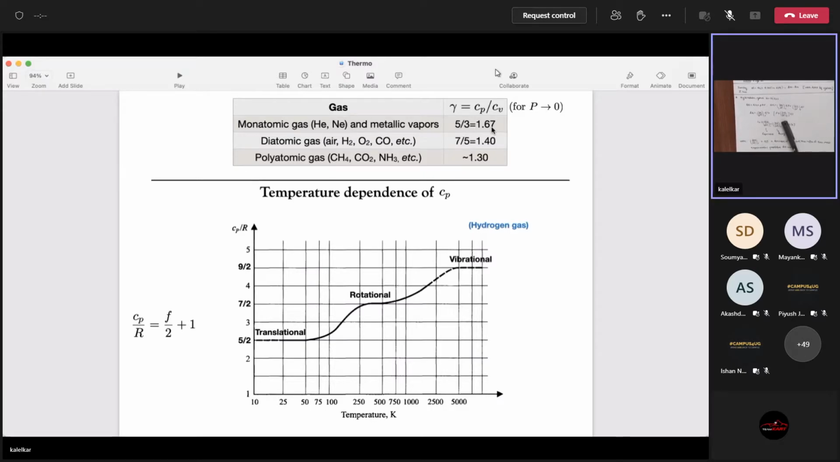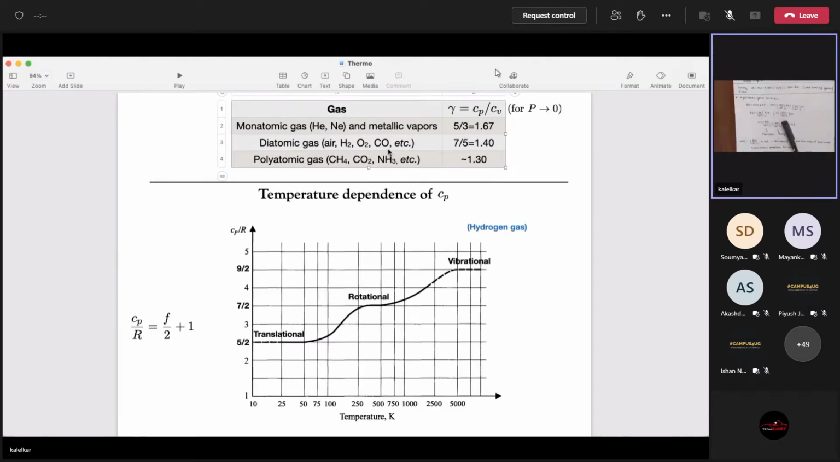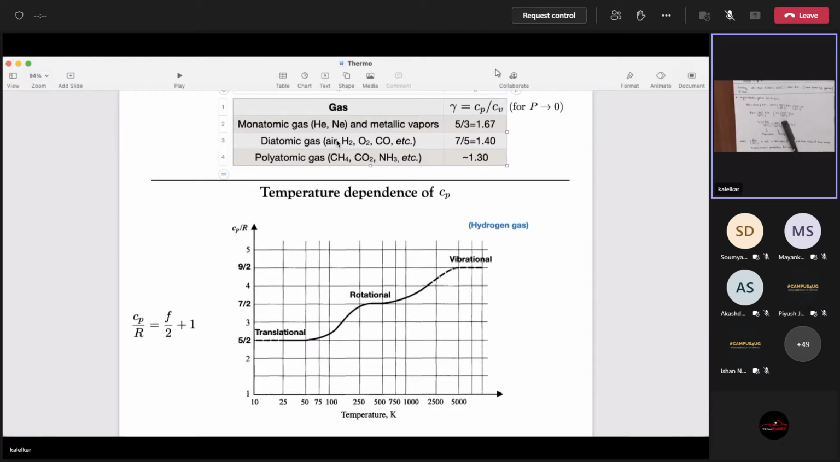Gamma is 5/3. I would suggest you just memorize these numbers because they are used all the time in problems. And diatomic gas, for example, air is basically nitrogen, oxygen, hydrogen, carbon monoxide. That will give you gamma of 7/5. If you take polyatomic gases such as steam, H2O, or methane, ammonia, etc., around 1.3.